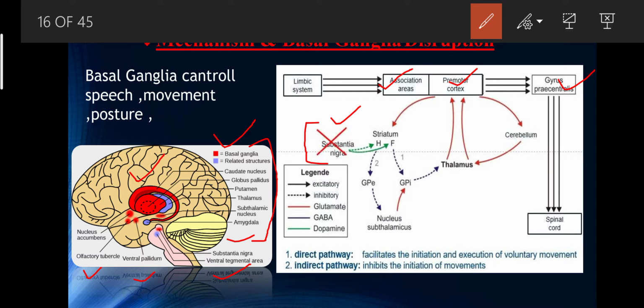Substantia nigra means black substance. It reflects the fact that part of the substantia nigra appears darker than neighboring areas due to dopaminergic neurons. Parkinson disease is characterized by the loss of dopaminergic neurons in the substantia nigra pars compacta.